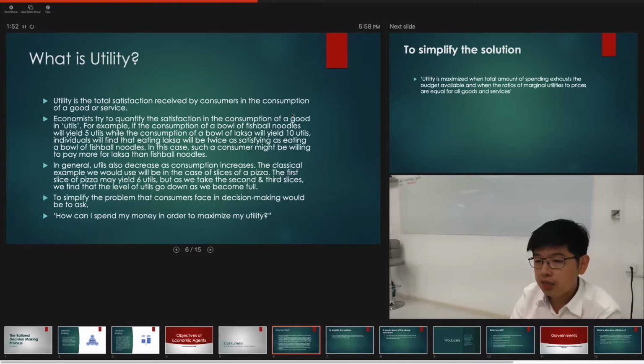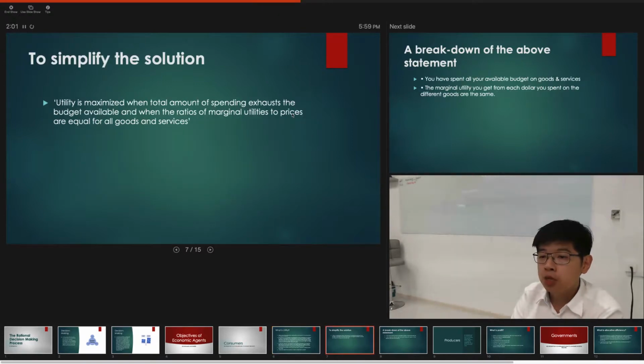To simplify this problem that consumers face in decision making, it would be to ask, how should I spend my money in order to maximize my utility? The solution in a simplified format is to say that utility is actually maximized when the total amount of spending exhausts the budget available and the ratio of the marginal utility to prices are equal for all goods and services.